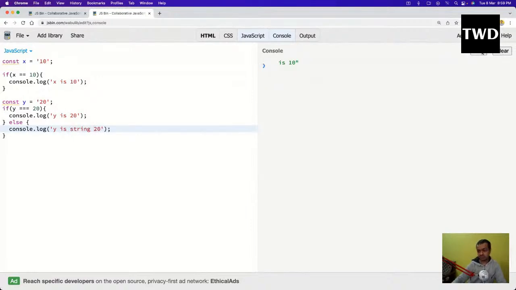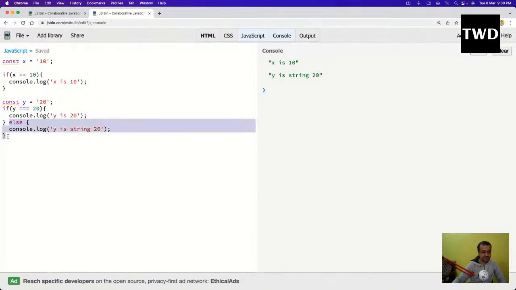Now you will see it will print y is string 20, because now this string 20 will be checked with a number 20, and it is not true. But when you take a triple equal to, it doesn't do any changes. It is a strict comparison. The compiler will not touch it. So string 20 is not equal to number 20, so the else part will run.